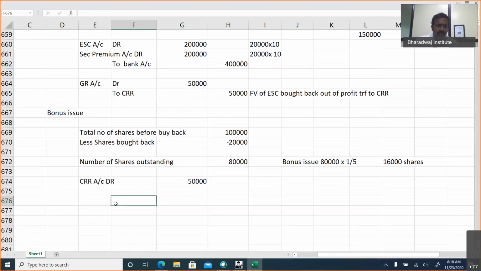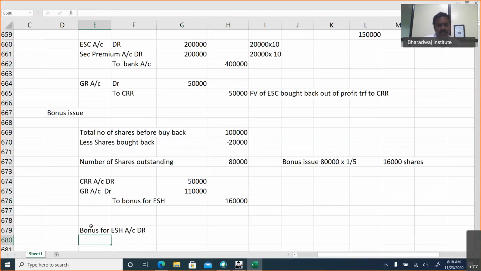Okay, but we have to pay bonus for equity shareholders. We have to give 16,000 into 10, 1,60,000. Balance we can take from general reserve or securities premium. Okay, general reserve account debit to bonus for equity shareholders. Then bonus for equity shareholders account debit to equity share capital. That is 1,60,000.